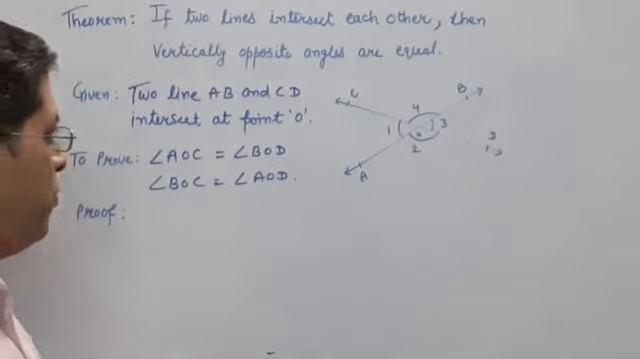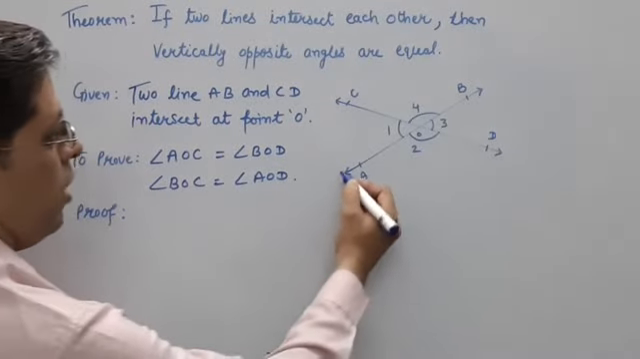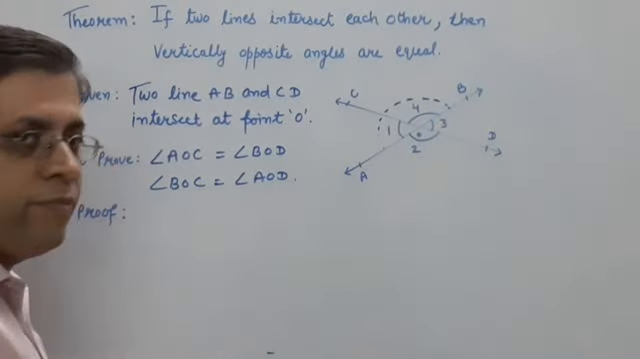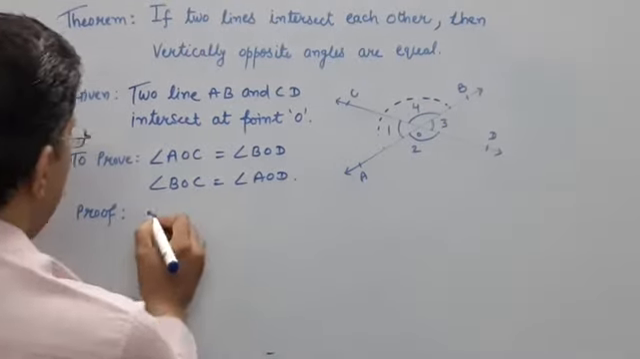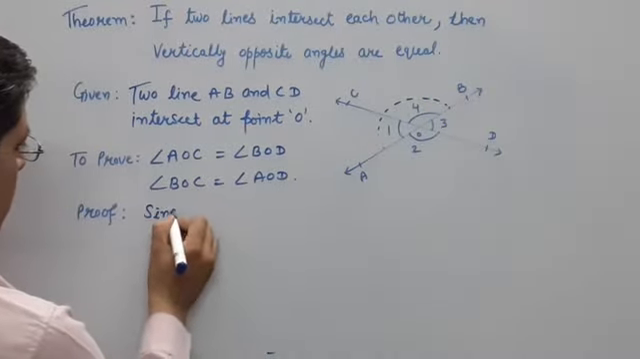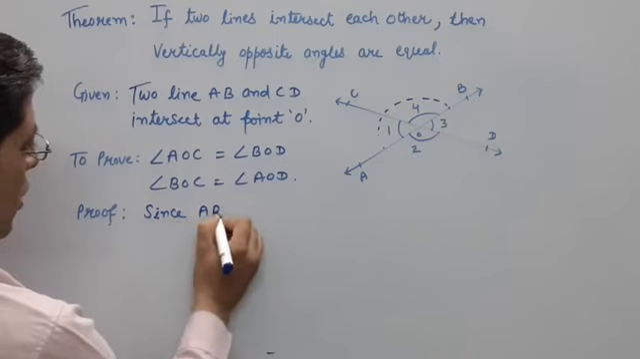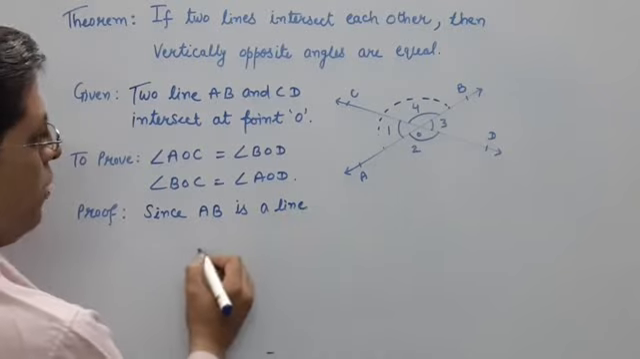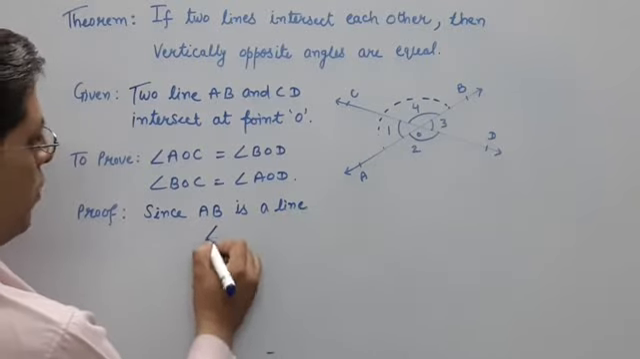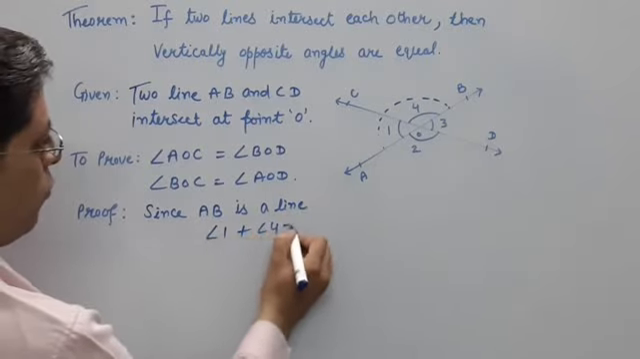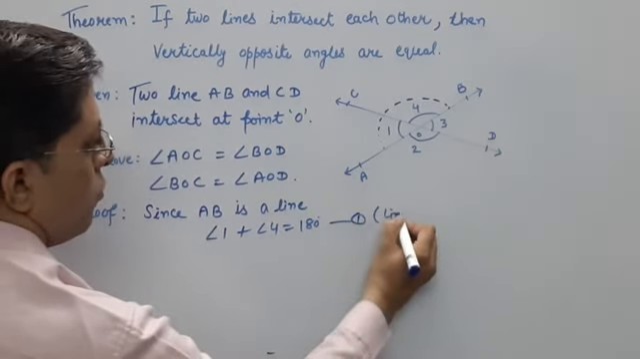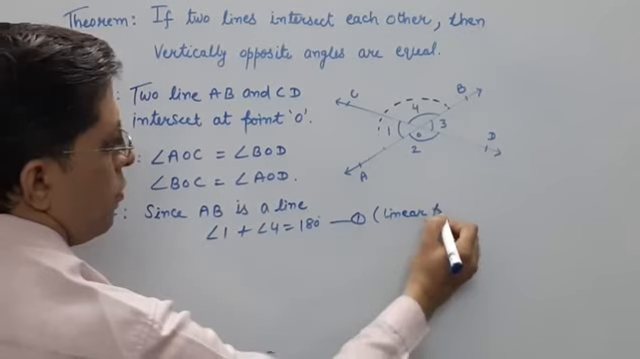Now come on. See here, AOB is a line, so this is your linear pair, because since AB is a line, angle 1 plus angle 4 will be 180 degree due to linear pair.